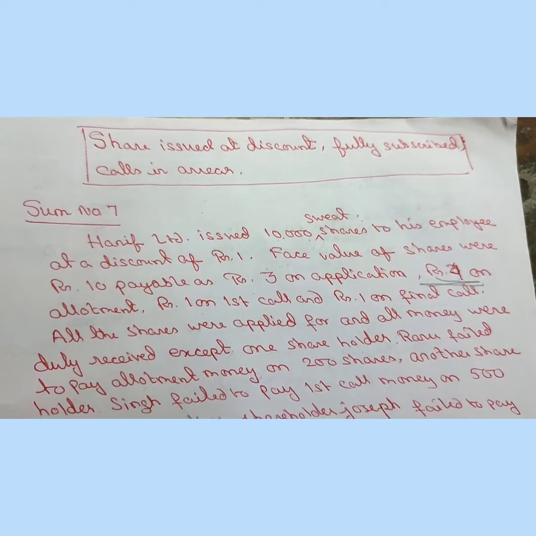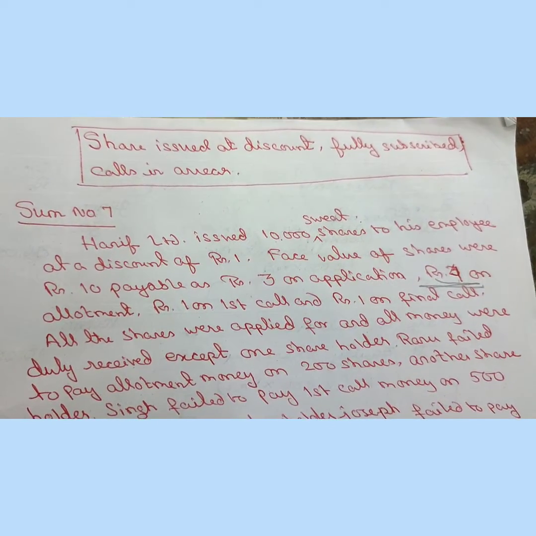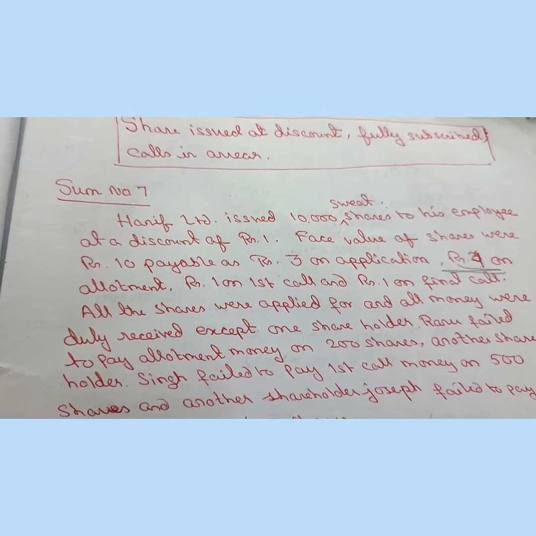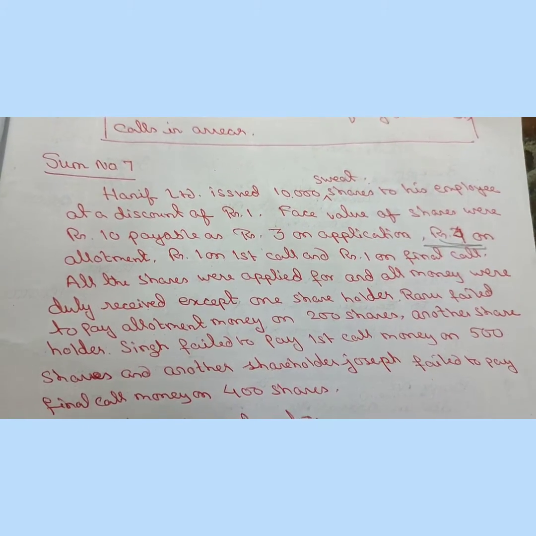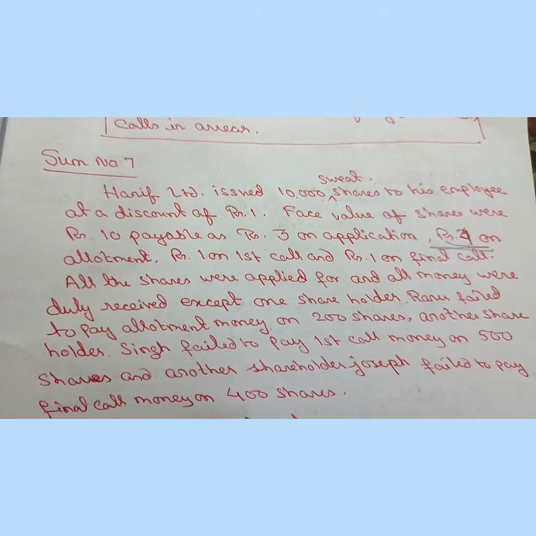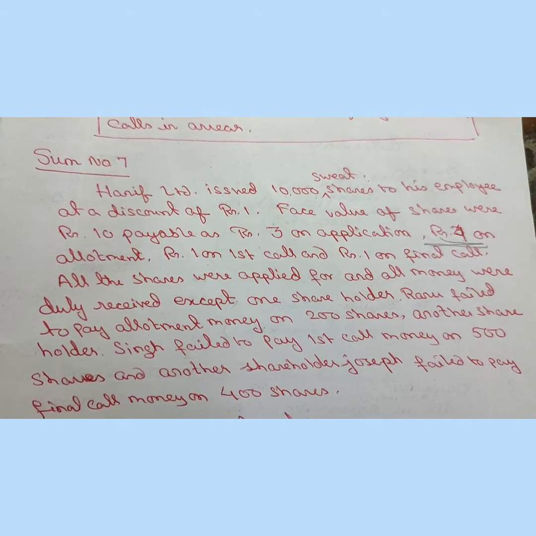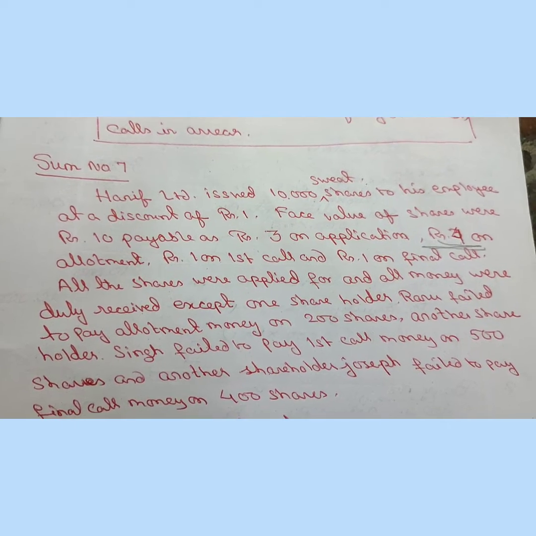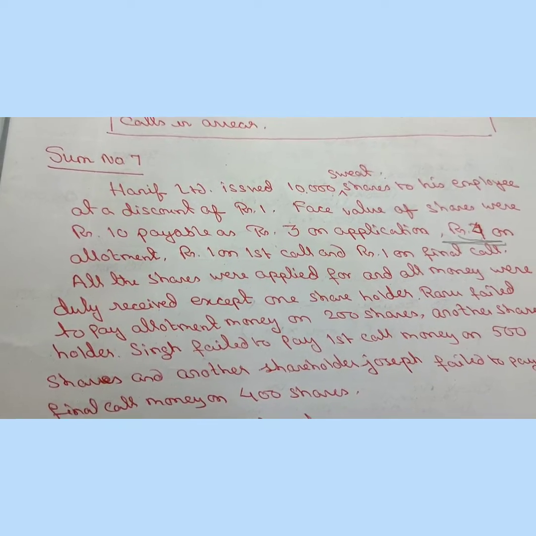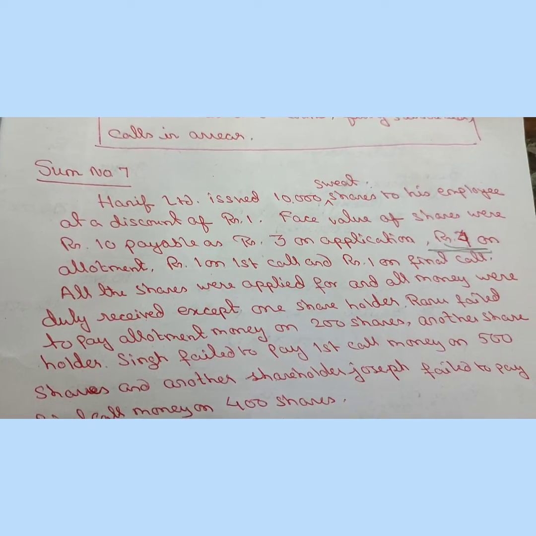Okay, now we will do our sums with this discount. In this sum, we will do share issued at discount, fully subscribed. That means no oversubscription, no undersubscription. And of course, there is also a call-in-arrear. Sum number 7. Hanif Limited issued 10,000 sweat equity shares to its employees at a discount of ₹1. Face value of shares was ₹10. 1 rupee is discount, so the issue price is obviously ₹9.